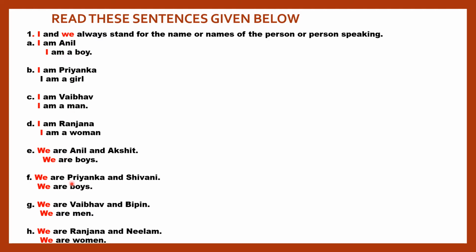Next, in the other case, you see we. When there are two persons, like we are Anil and Akshit, we are Priyanka and Shivani, among them one is you. So you say we. So we are boys, we are girls, we are men, we are women.